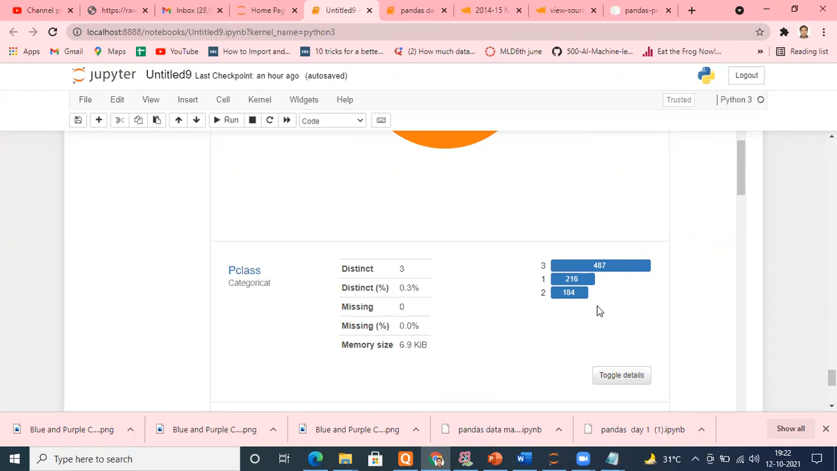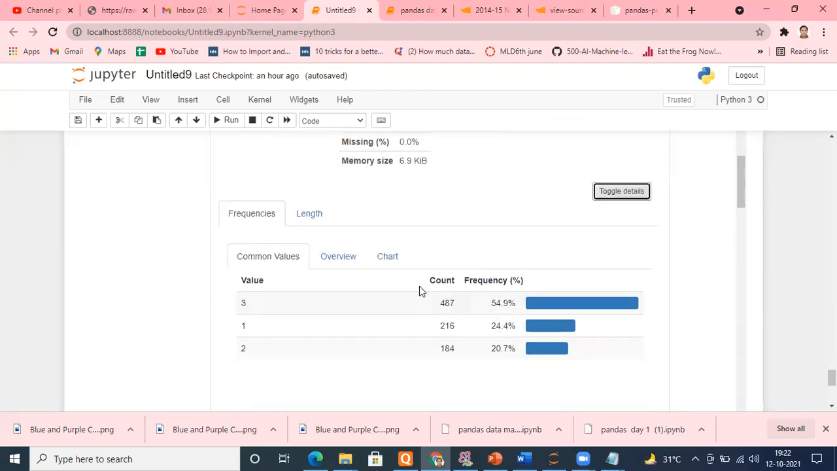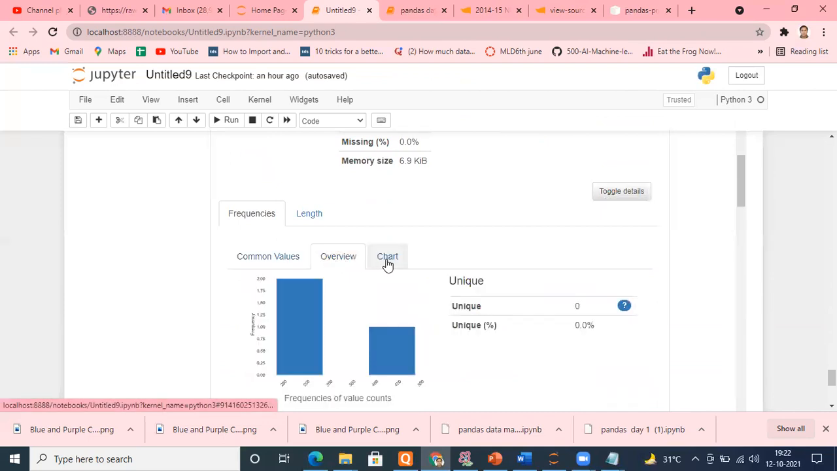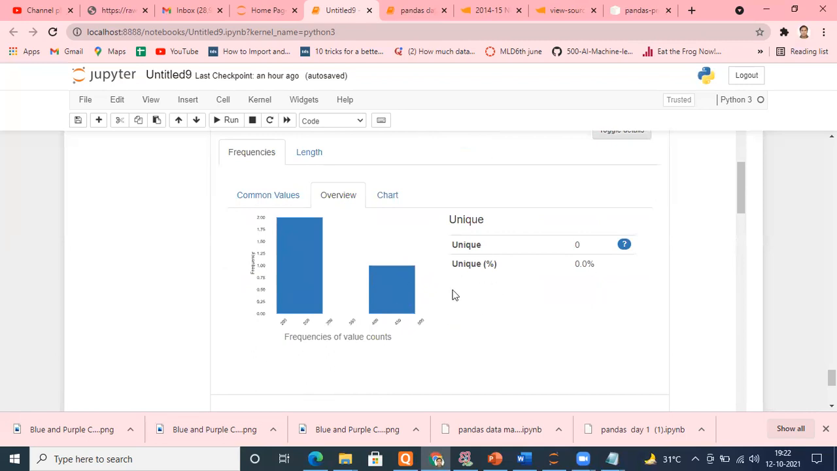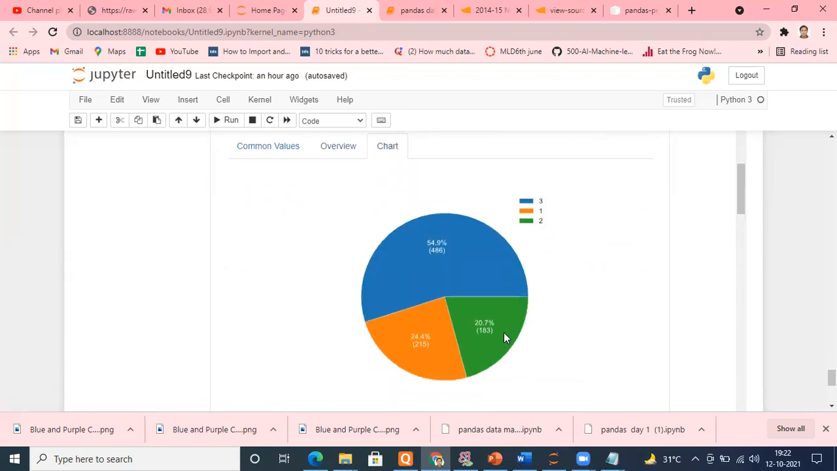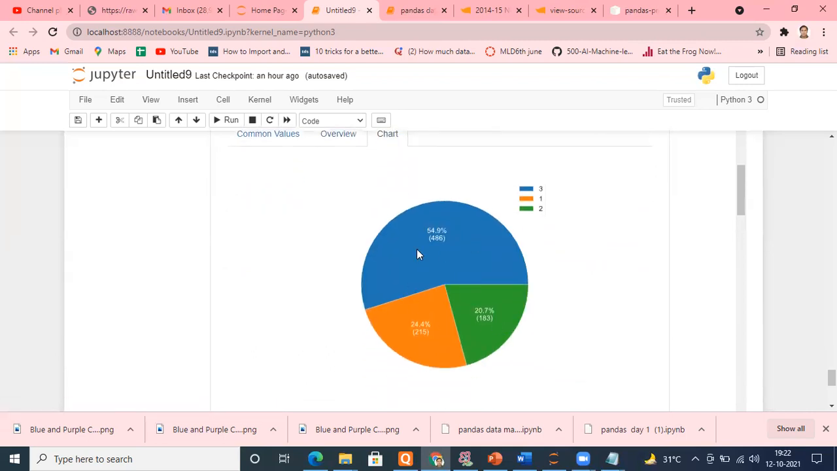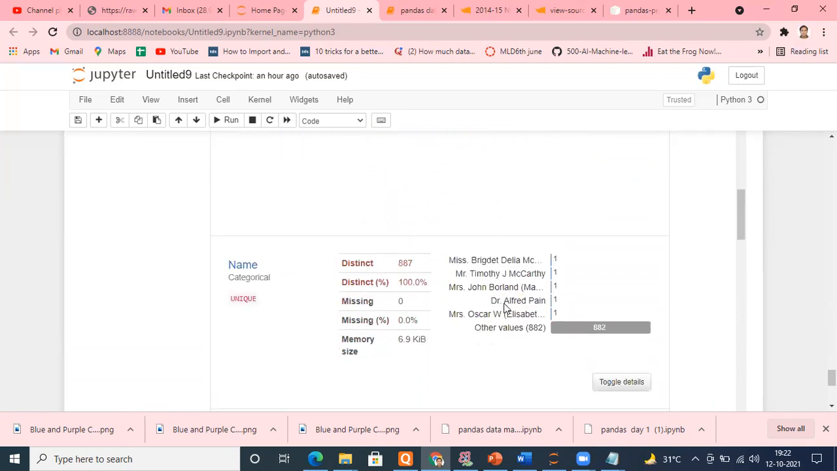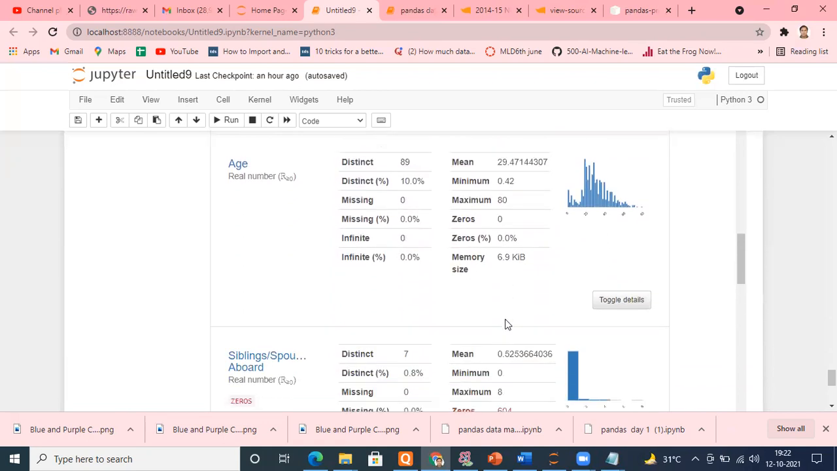This kind of analysis will be very easy in pandas. Very, very easy you can do. Okay, from this class, most of the people died. Further, you want to see overview, you want to see the chart, it is showing immediately. You can see that 3 classes are there. Out of the 3 classes, what is the distribution? How easy it is, right?